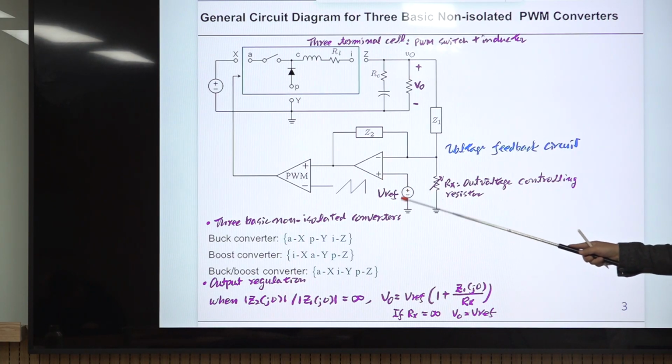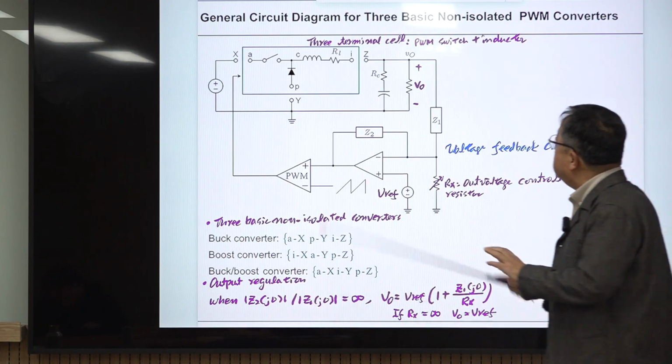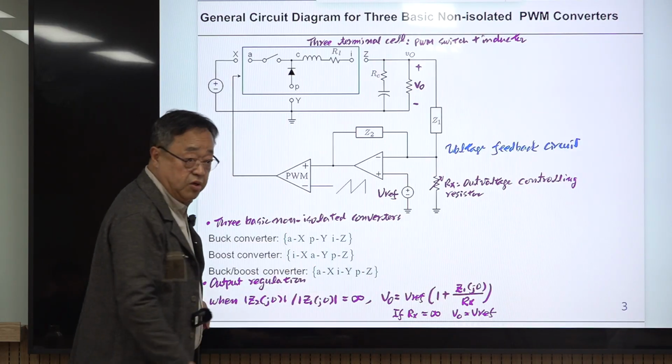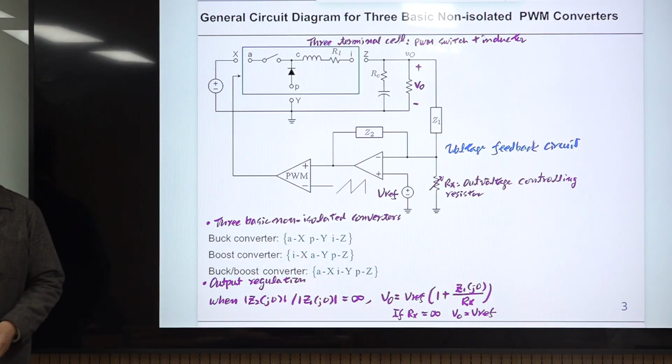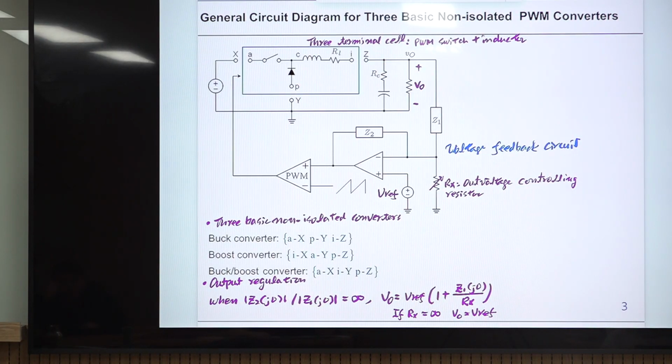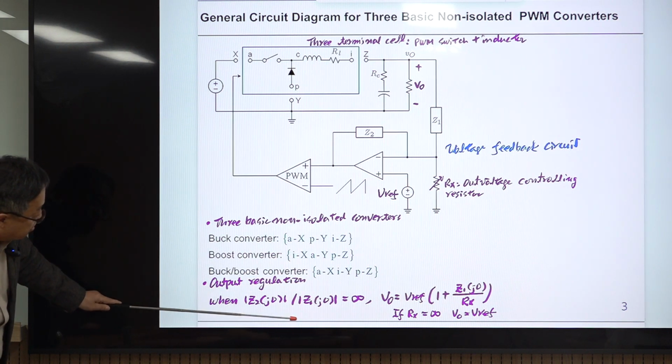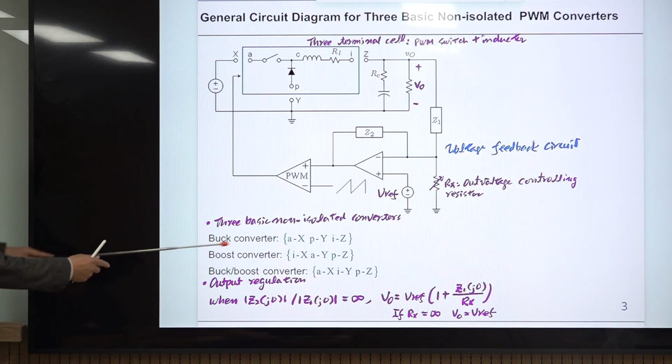This is fixed at a constant value, so it is tightly regulated. This is the absolutely fixed value, and the output voltage will be regulated using this. Okay, so let me explain that feature. That feature is called output voltage regulation. I'll explain that probably later. So let me explain this first.